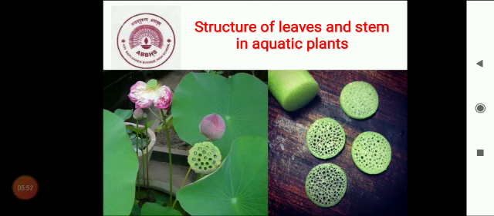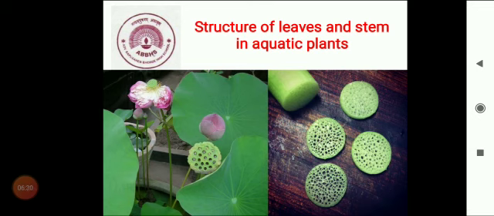In some plants, the shape of leaves is thin and slender like a ribbon. This shape helps them to withstand fast currents of water. Here in this picture you can see air spaces present in the stems which are useful for floating in water. Students, here a question arises, why does water trickle off lotus leaves? The answer is, due to the waxy covering, water trickles off. The next question is, why don't the leaves of these plants rot in water? Because of the waxy covering, the plant doesn't rot in water.